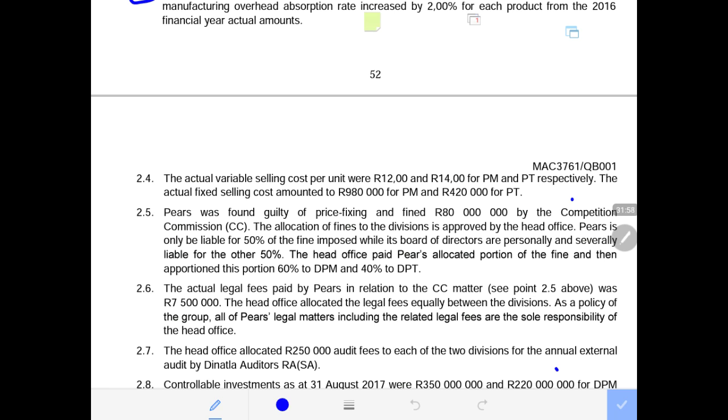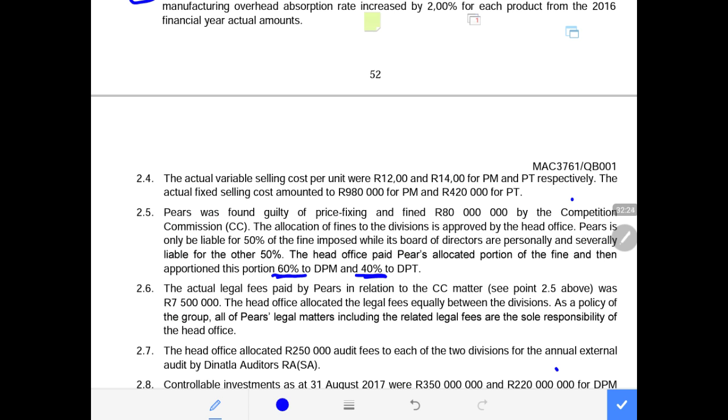The head office paid PEARS' allocated portion of the fine, which is 50%, being 40 million, and then apportioned this amount in the ratio of 60% to the PEARS mobile division and 40% to the PEARS tablet division.